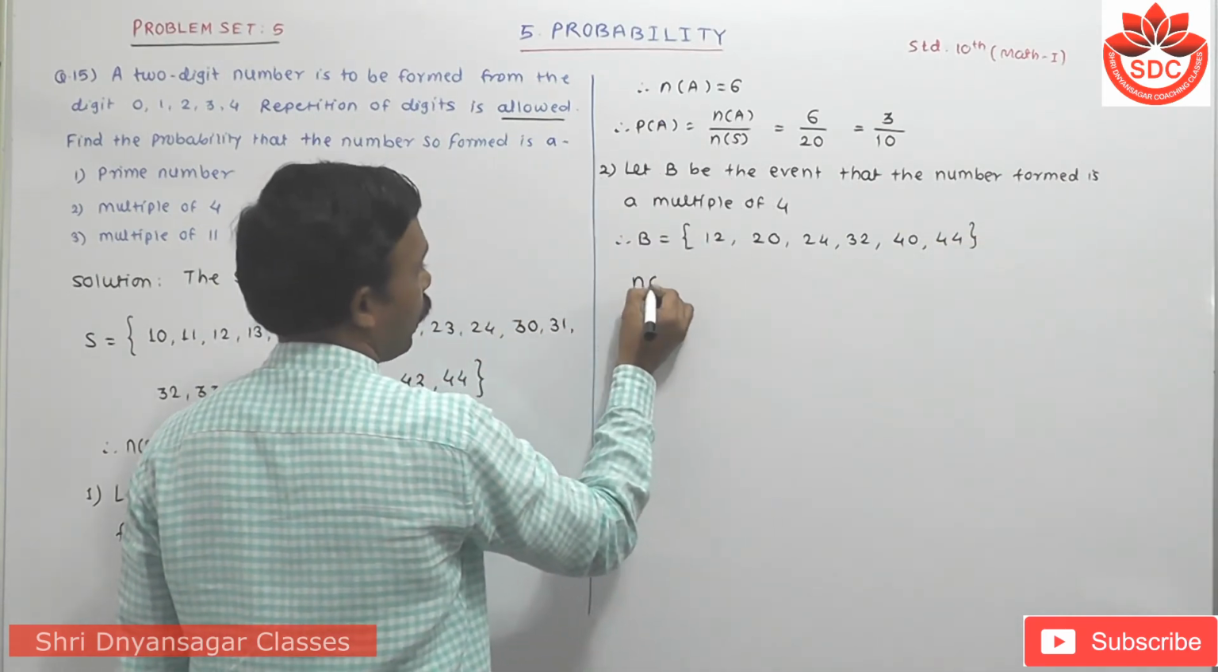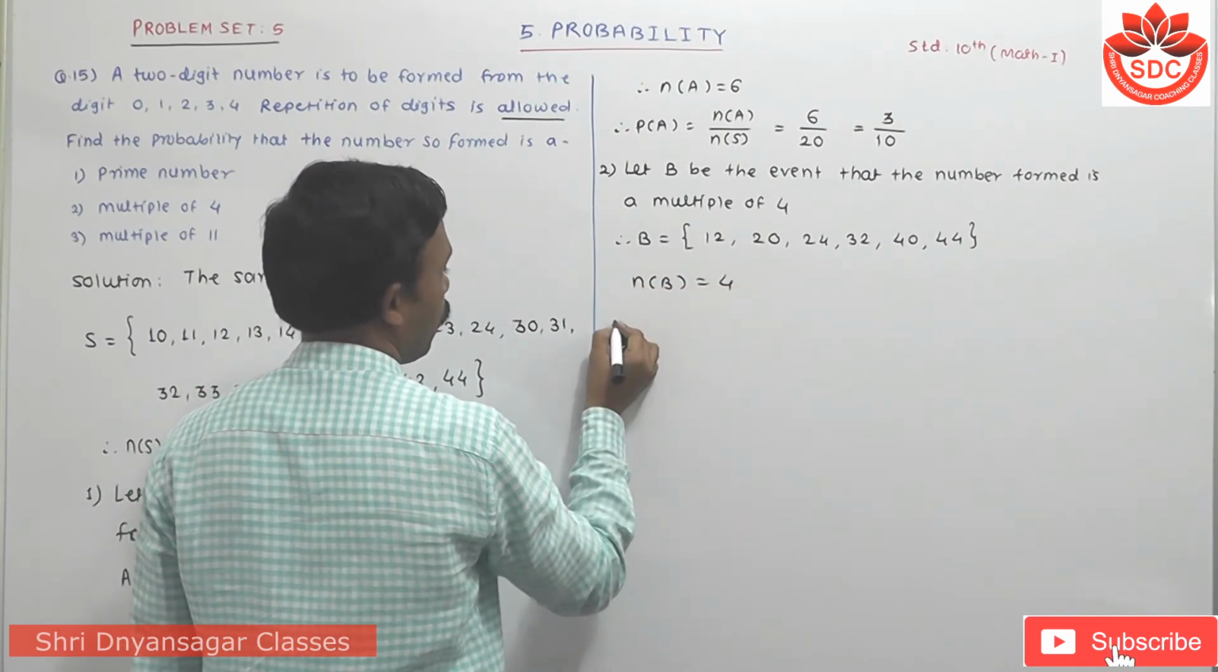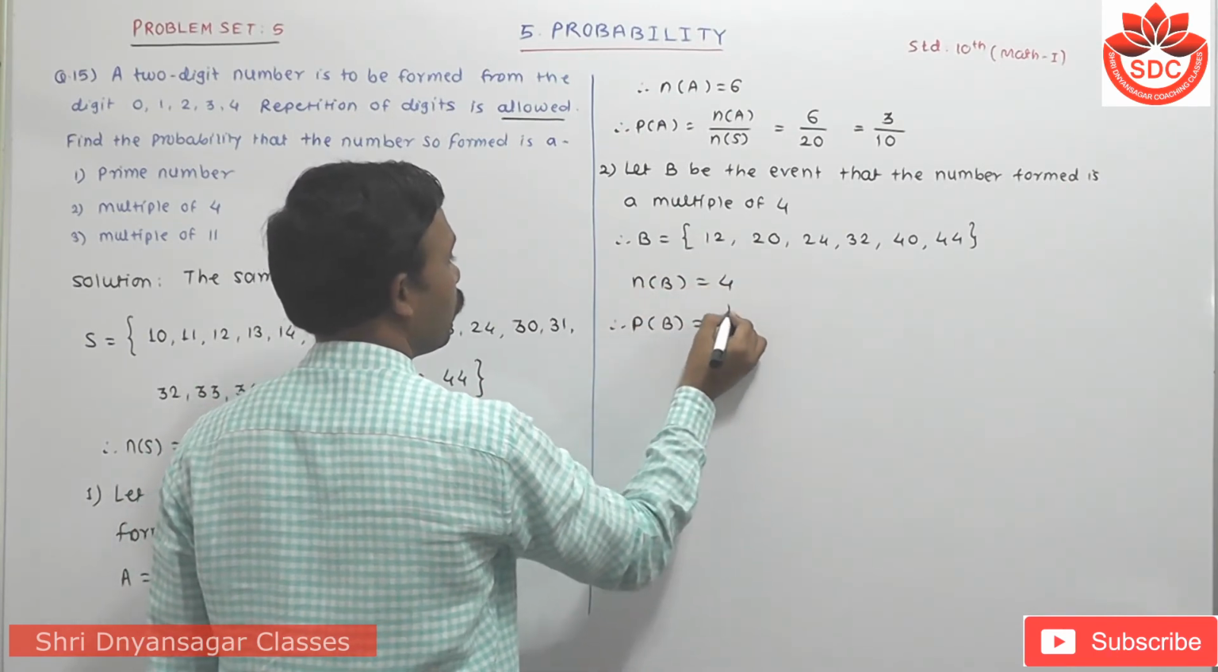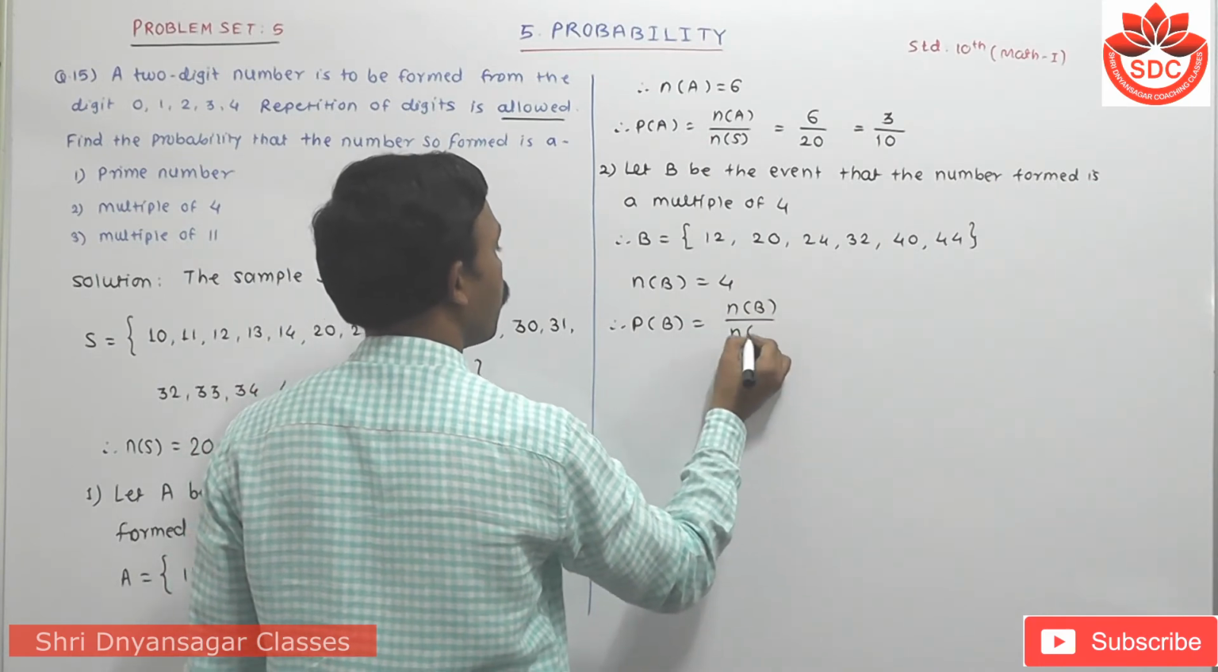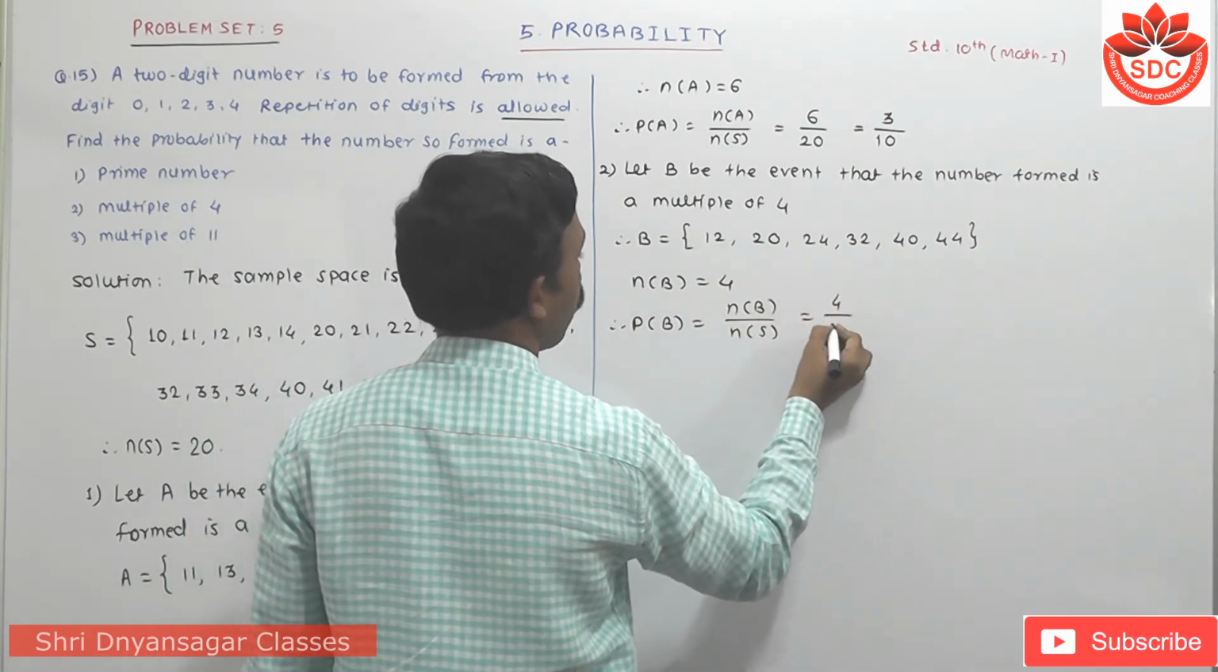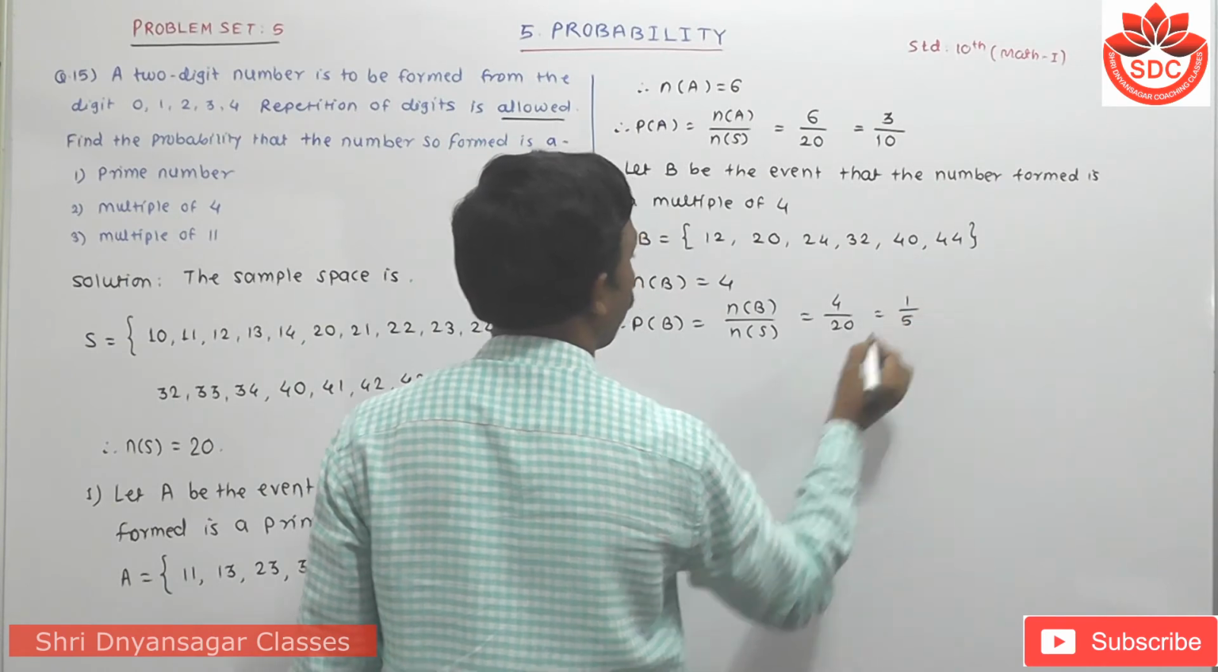Count it, n of B is equal to 4. Therefore, P of B is equal to n of B upon n of S, meaning 4 upon how much? 20. That means 1 upon 5.